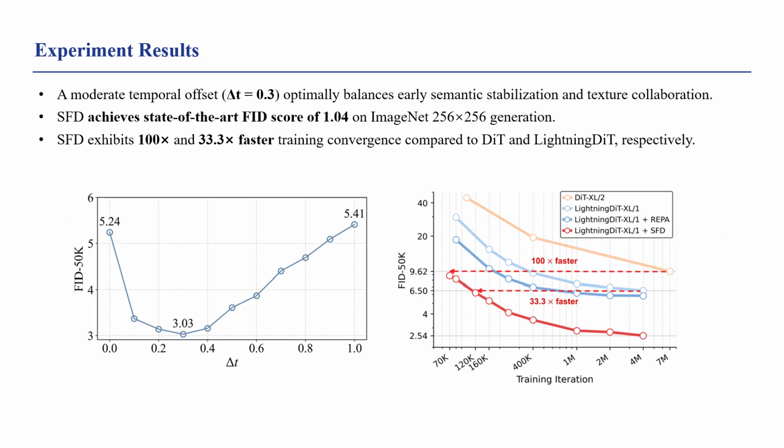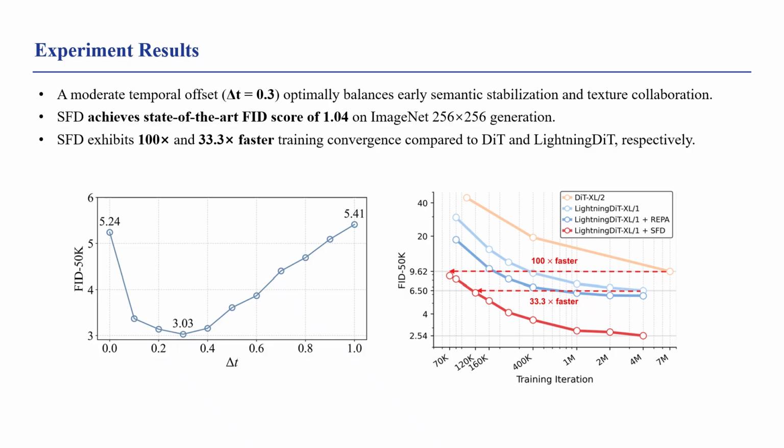The figure on the left shows that explicitly leading semantics ahead of textures, with a moderate temporal offset of delta t equals 0.3, achieves an optimal balance between early semantic stabilization and subsequent texture collaboration. This effectively harmonizes the joint modeling of semantics and textures. From the results, we can see that the benefit of semantic-first guidance is quite significant.